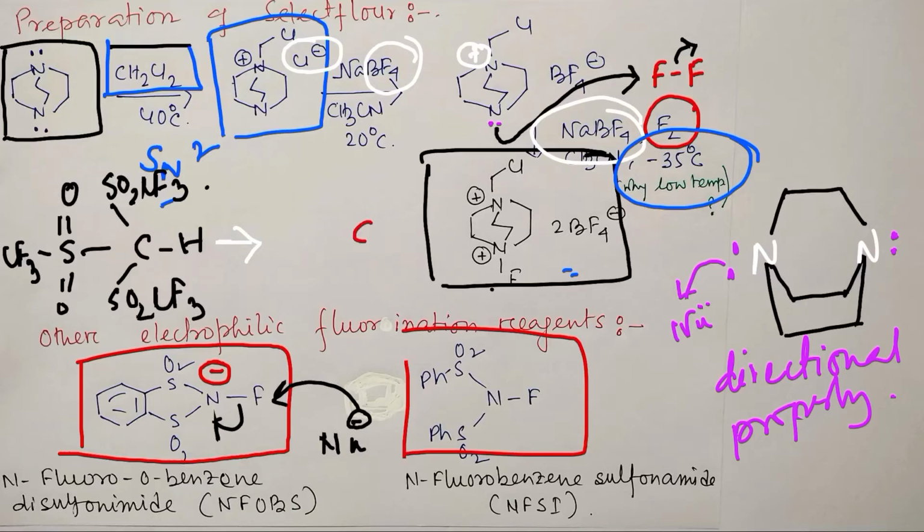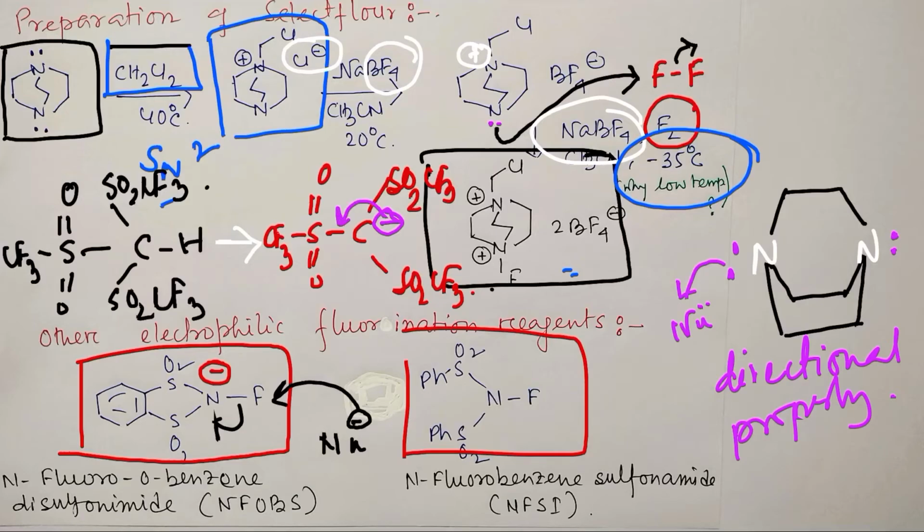We can expect C, S double bond O, CF3, and two other SO2 CF3 groups, and the negative charge is on the carbon atom. Actually, because of the resonance and the withdrawing effect of three CF3, this anion is extremely stable, and